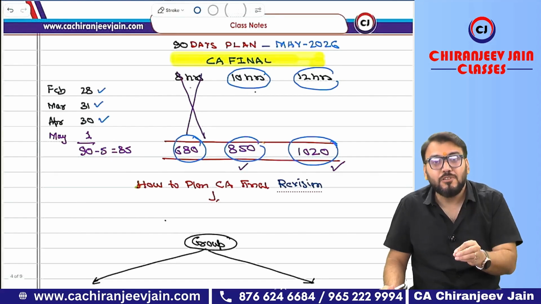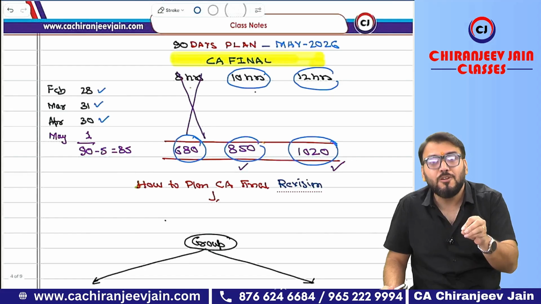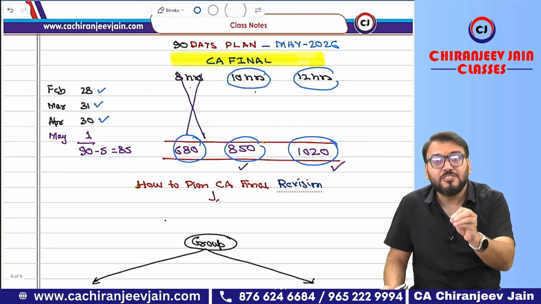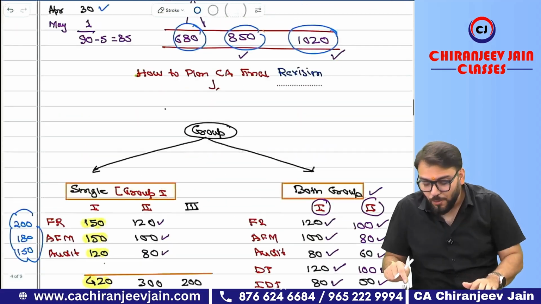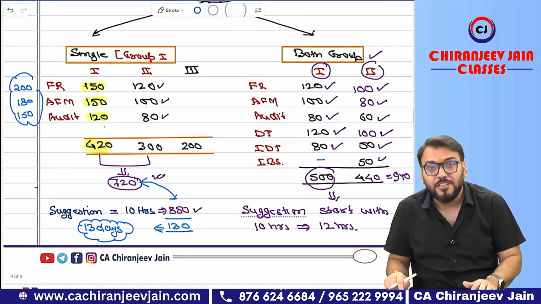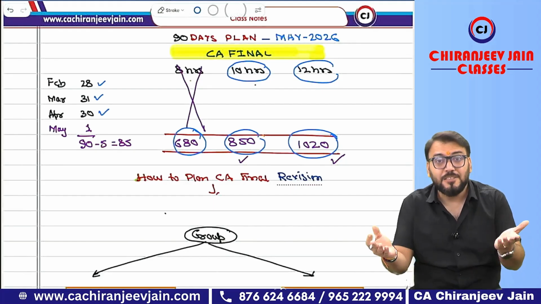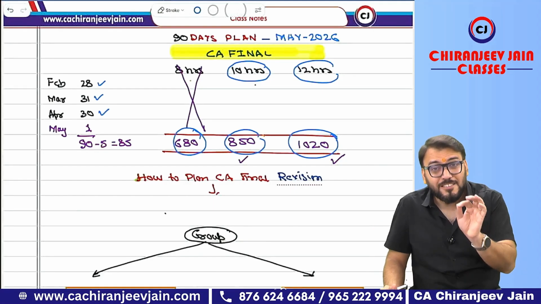And trust me, what actually happens, there will be some subject which they will not be able to cover. And then student will panic. From day one, you should know how many hours is required per day. So I hope you have understood that in total 940 is required. And if you study only for 10 hours, you have 850 hours, and there can be some abnormal days also. Therefore, what is my suggestion?